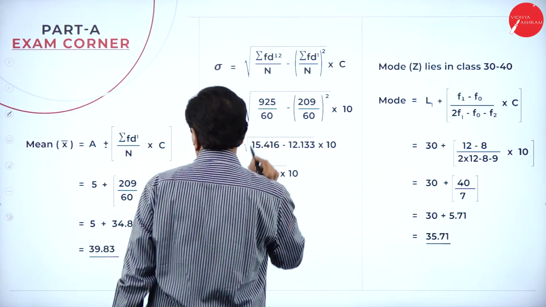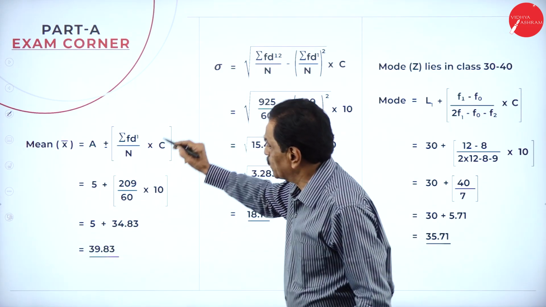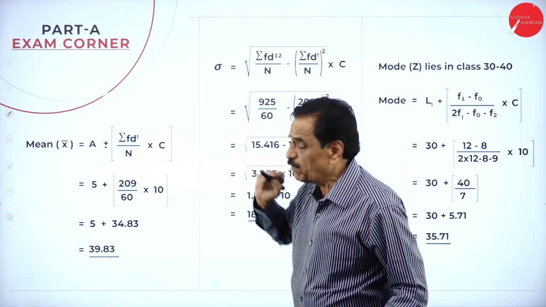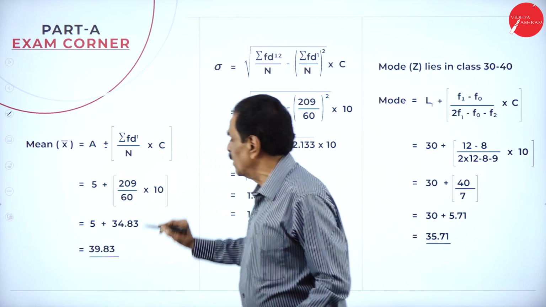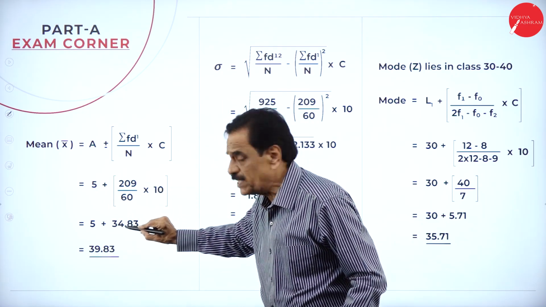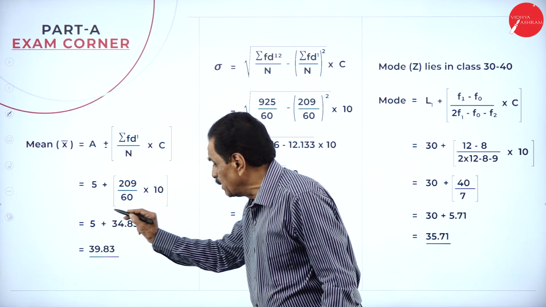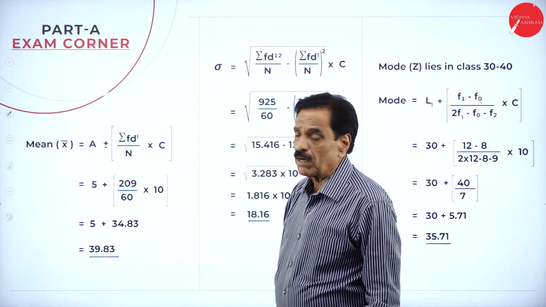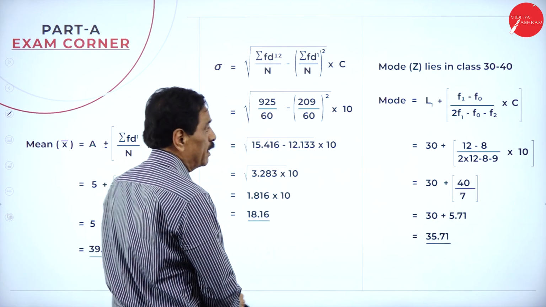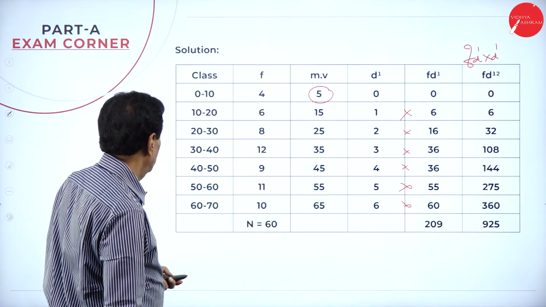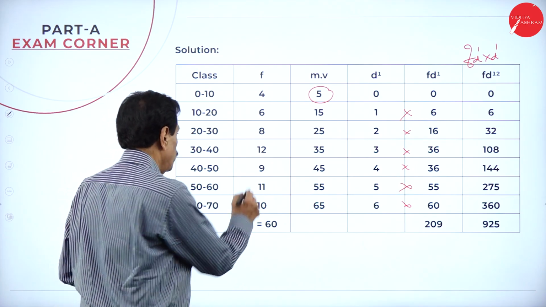Then here mean is equal to A plus or minus sigma fd dash divided by n. You have already done this type of problem. A is equal to 5, 209 divided by 60 into 10. It will come 34.83 plus 5 is 39.83. So regarding the mode, mode lies in the highest frequency. Which is the highest frequency here? 12.